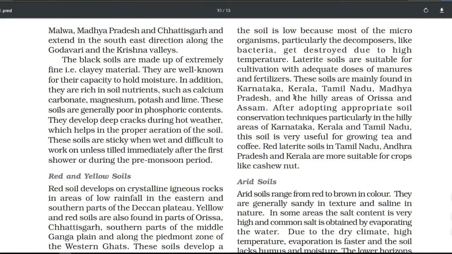This soil we found in the areas of Karnataka, Kerala, Tamil Nadu, Madhya Pradesh, and the hilly areas of Odisha and Assam. This soil is very good in Karnataka, Kerala and Tamil Nadu. It is very useful for growing tea and coffee.